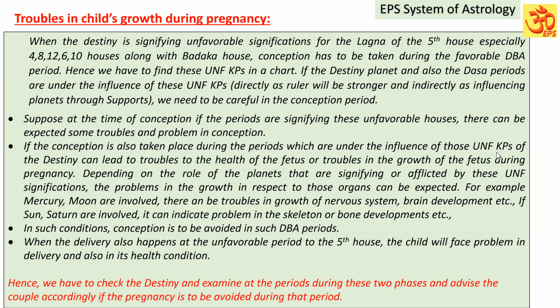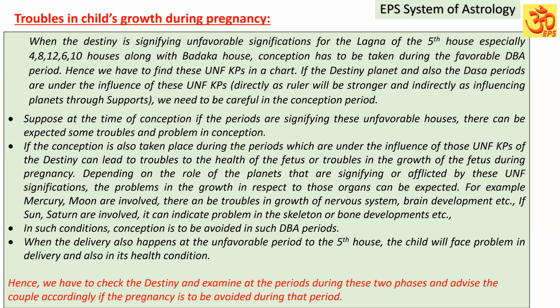influence of these unfavorable key planets of the destiny, it can lead to troubles in the health of the fetus or troubles in the growth of the fetus during the pregnancy. During the pregnancy period, the conception has taken place in one Bhukti and Antara which also have unfavorable key planets influencing the destiny.